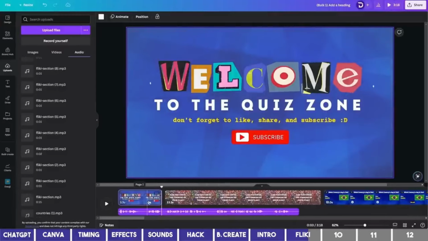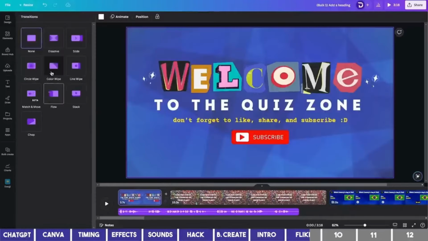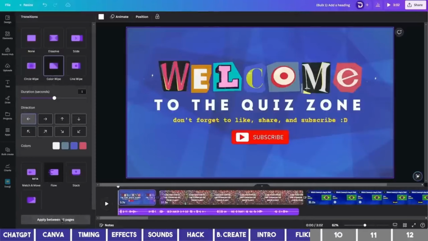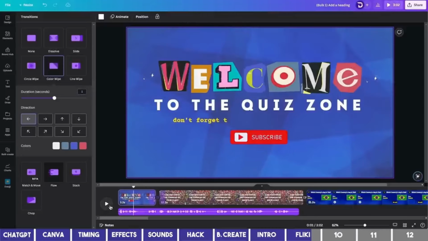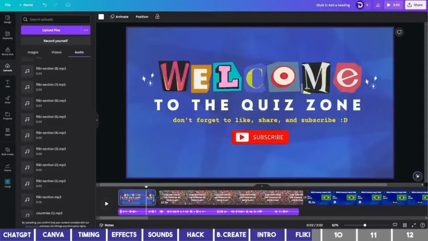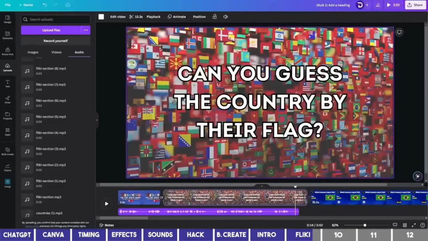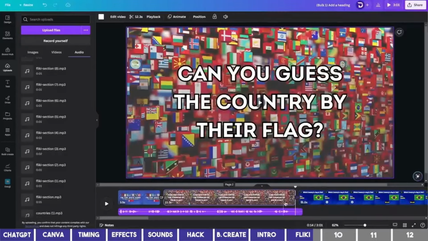seconds. And you should add any transition you want before adding all the audio, or Canva will disrupt the timing for you. So click on the transition icon and we can choose Color Wipe and then apply it to all of the pages. I will also like the duration to be 1 second, and as you can see, the intro has been reduced to 3.2 seconds. This is because the 1 second animation is spread over the end and start of the 2 clips, so I'll increase it back. I will also reduce the second clip to stop after the intro audio.